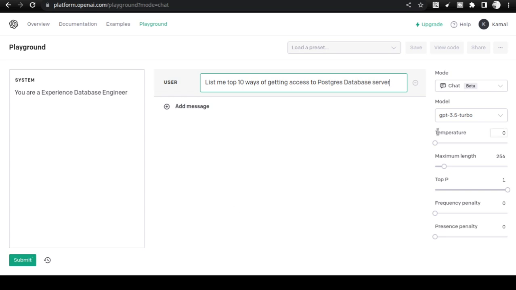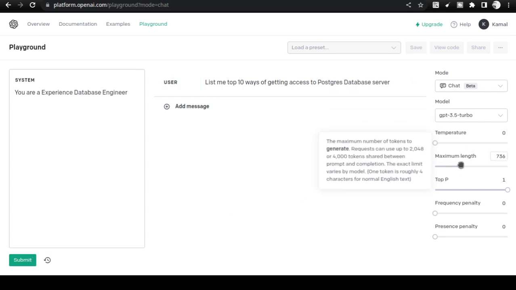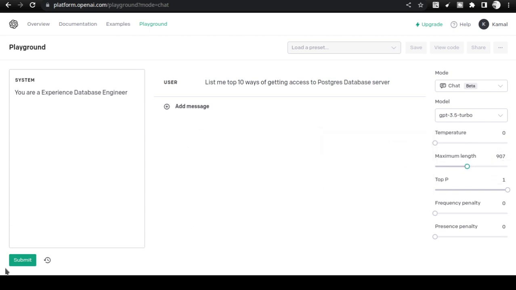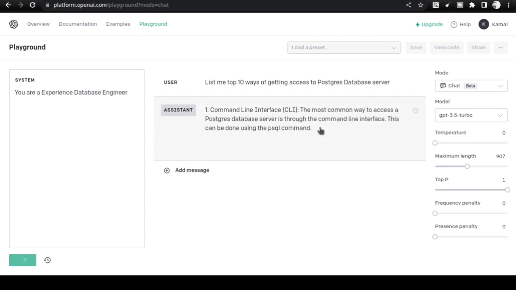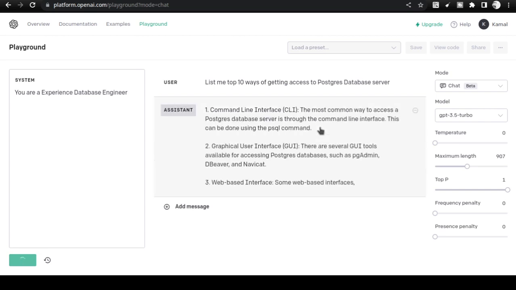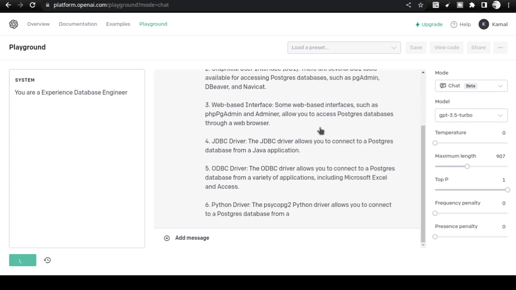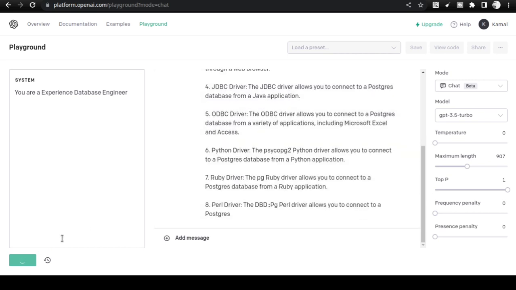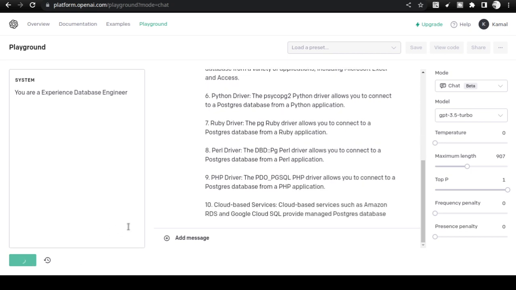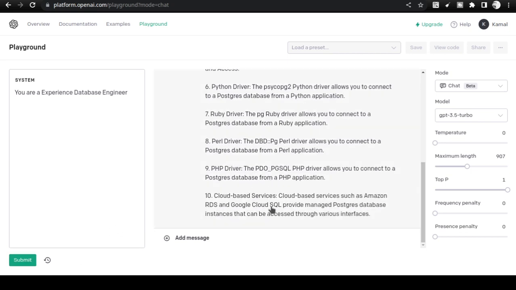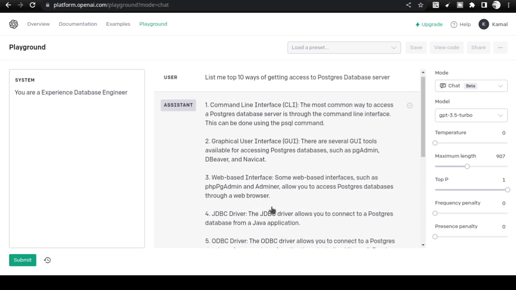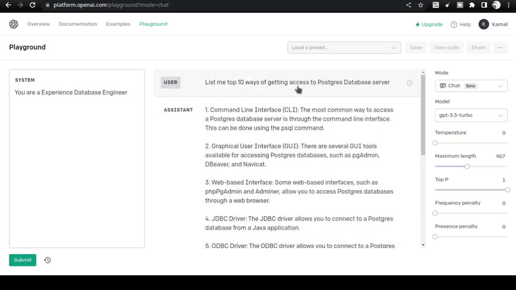So I ask it and I keep the temperature 0, and increase the maximum length to at least 800 to 1000, depending on whatever you want, but at least 800. Then submit, and it will list. Now if you see, it is giving a completely different interface, different data, because we are asking a different request. Here it is giving the 10th as cloud-based services. What is the question we asked? Top ways of getting access to a Postgres database server.